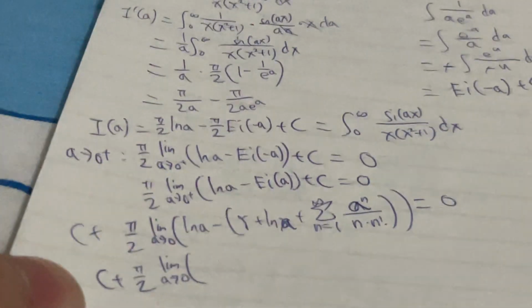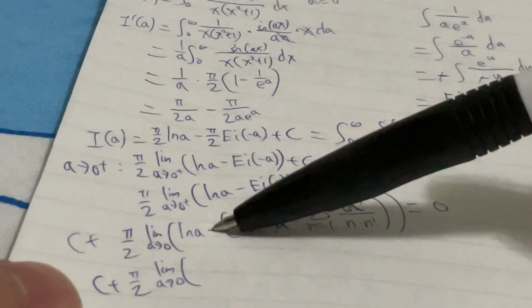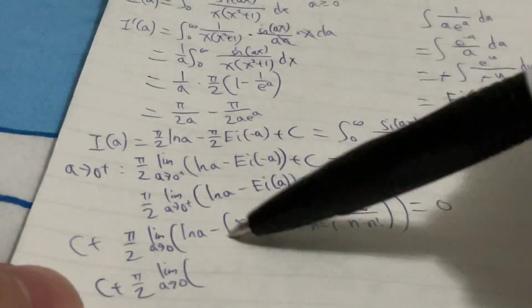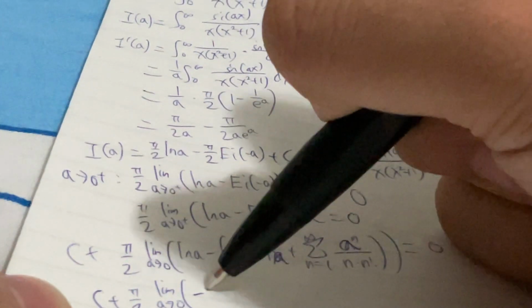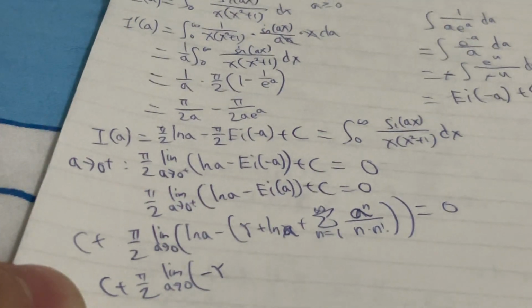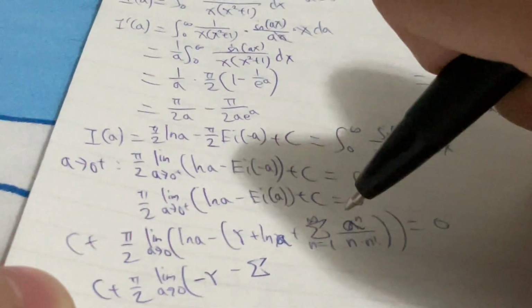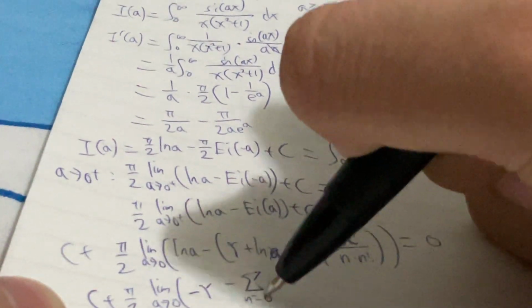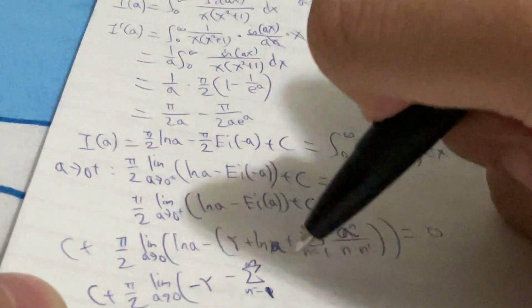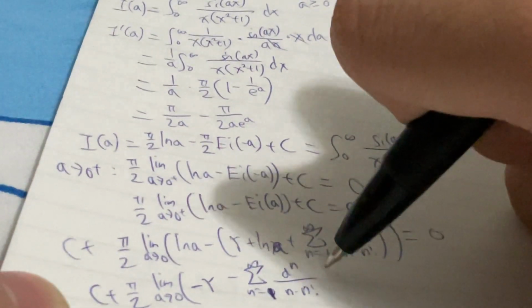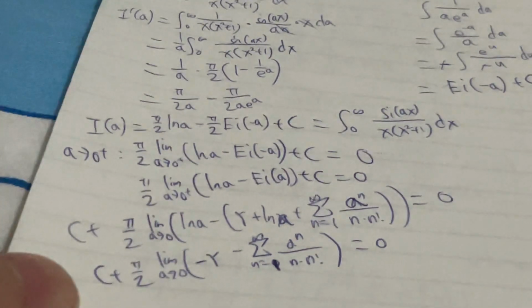So c plus pi over 2 times the limit of this. And then we are going to distribute the negative sign inside. ln a and ln a, they cancel each other out. So you will get the negative of the Euler-Mascheroni constant, and minus the summation as n equals 1 goes to infinity of a to the power of n over n times n factorial, which is equal to 0.